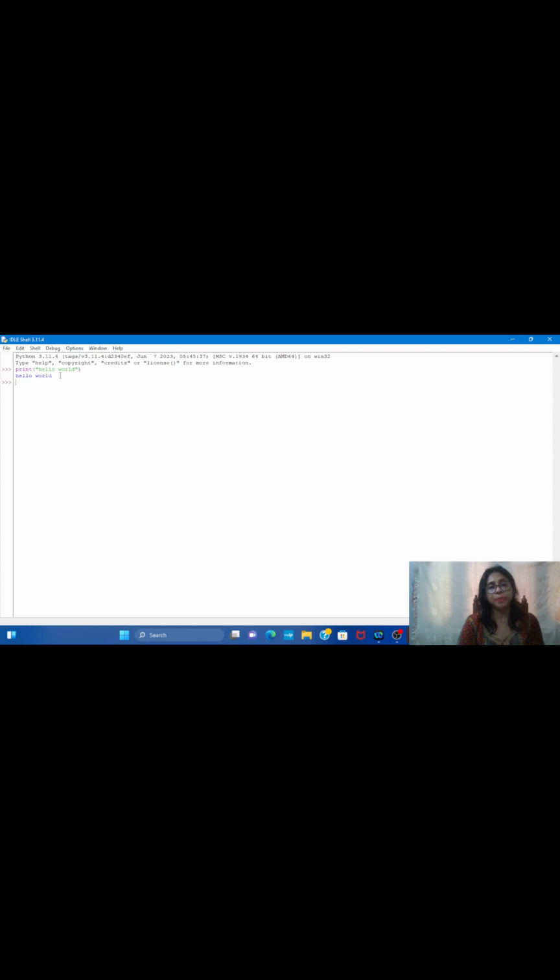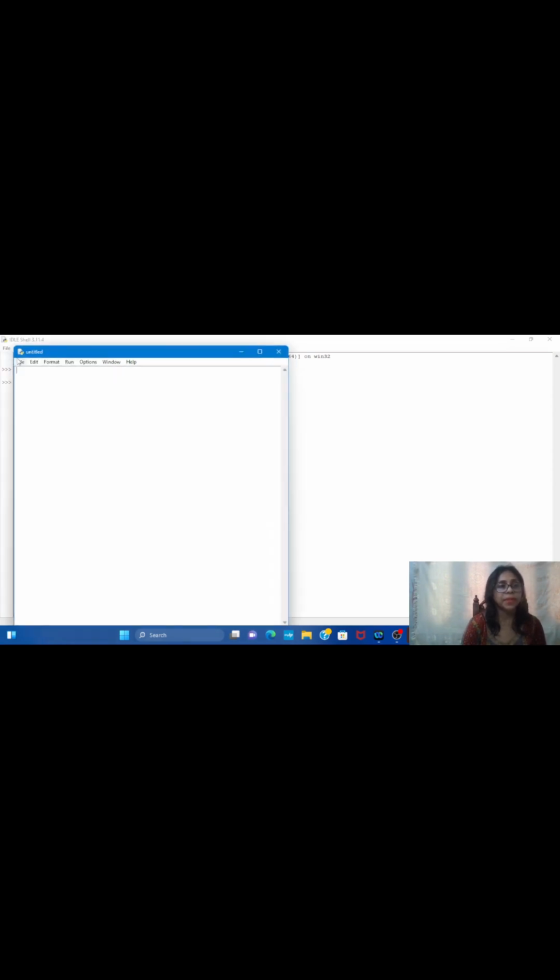Now we will open a new file and save our program. We will write our program in a new file, and we will learn how to save files. For that, go to File. Here, see, there are several options. Go to the first one, that is New File. Click on this. See, our new file is opened, and the name is Untitled because we have not yet saved the file with a specific name.